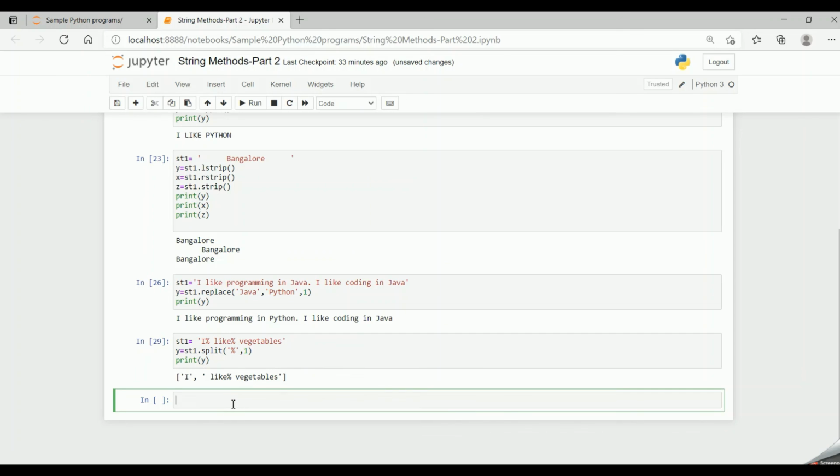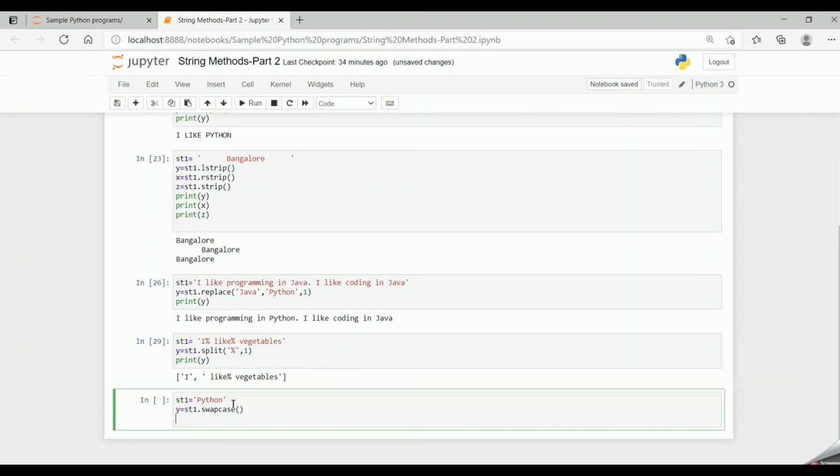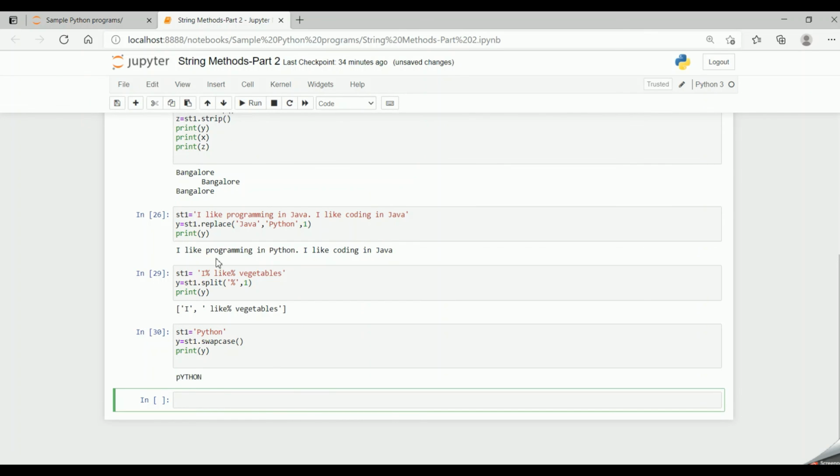Now let's move on to the last built-in function, that is swap case. Suppose I have my string as Python, and I say y equal to st1 dot swap case. Then when I print y and run the code, it will swap the cases. Since P is in uppercase, it will become lower. y, t, h, o, n are in lowercase, and they have been converted into upper. So basically it will swap the cases, upper to lower and lower to upper.